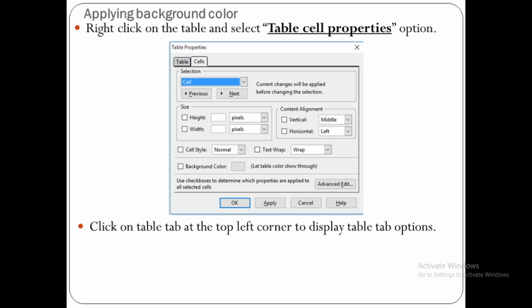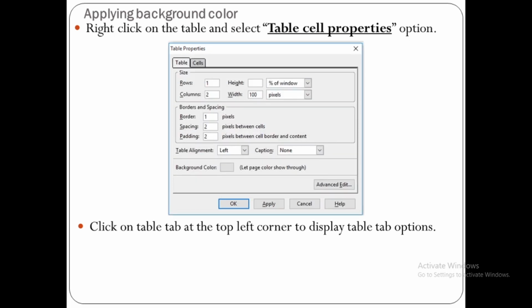If you want to apply color to the entire table, then you can click on the table tab option. If you want to apply color in a single cell, then you have to select the cells option. So when you click on the table tab option, it will display options as shown here.